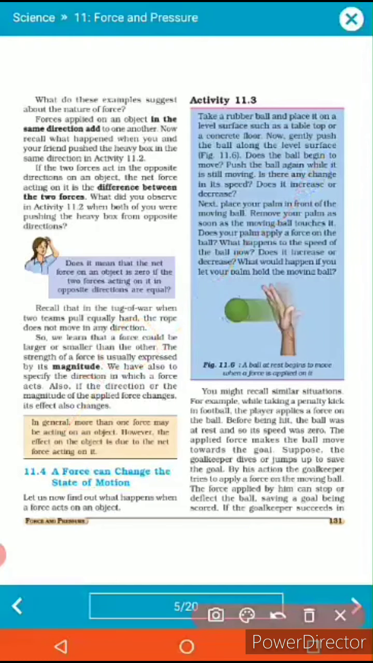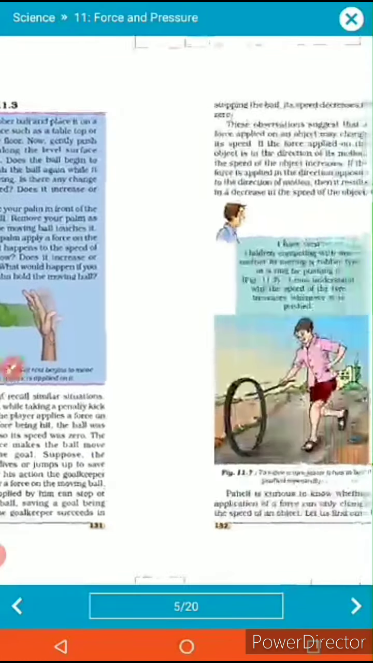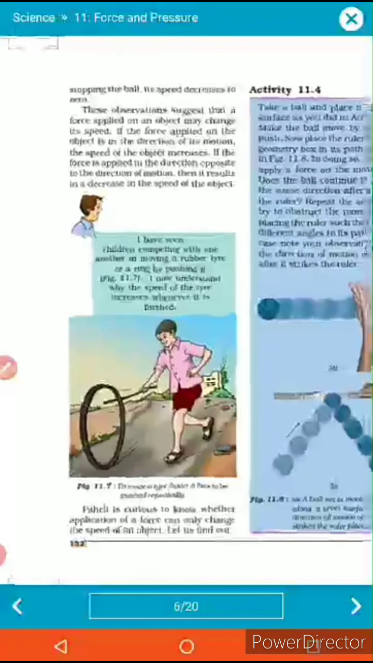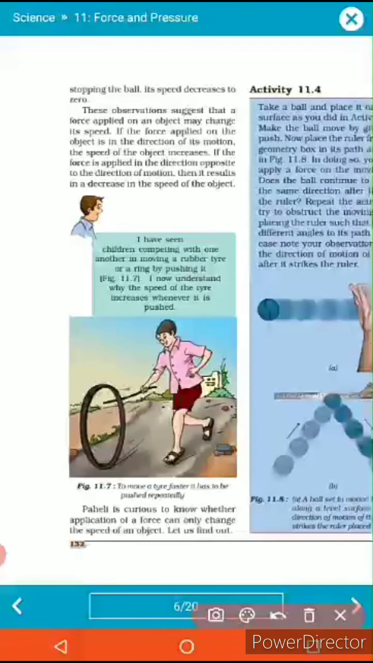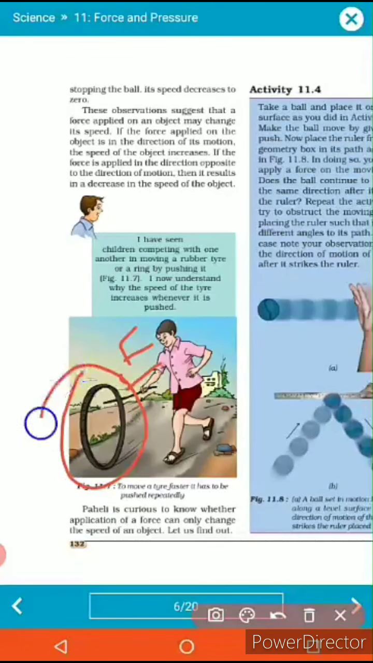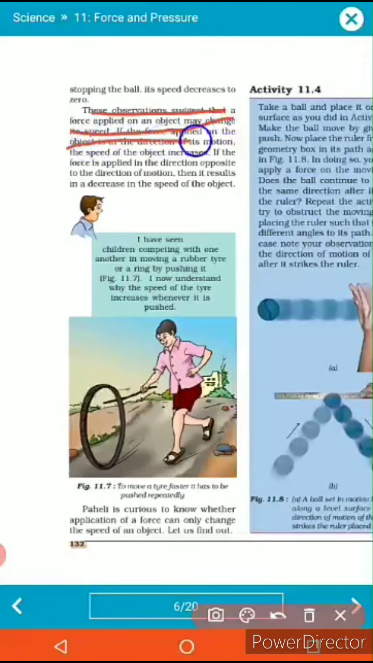So in this case, what happened? Whenever you are applying any kind of force. Suppose in this figure you can observe a person riding a tire with the help of a rod. The rod is applying force, and due to the force the object is moving. It means the force is the only thing responsible for changing the motion of the object. So these are some observations. From these observations we can suggest that the force applied to any body may change its speed and its position. The speed is going to increase or decrease.